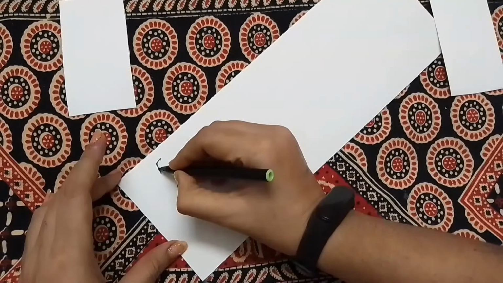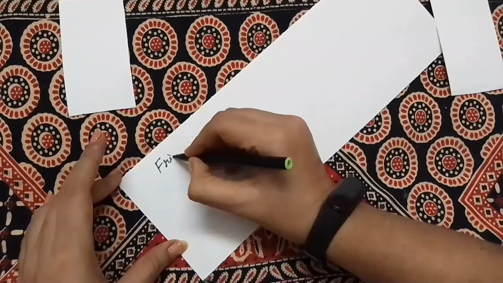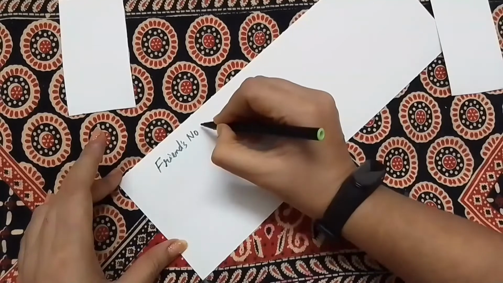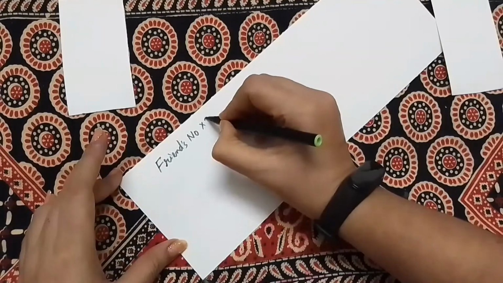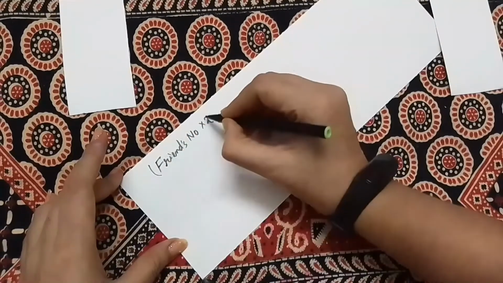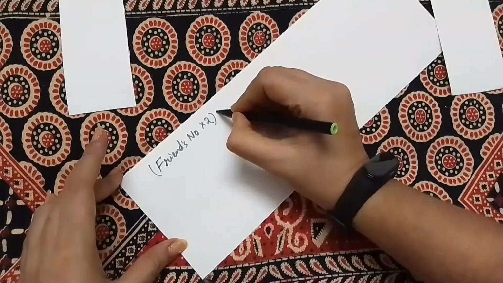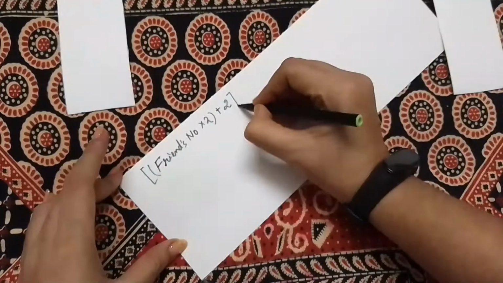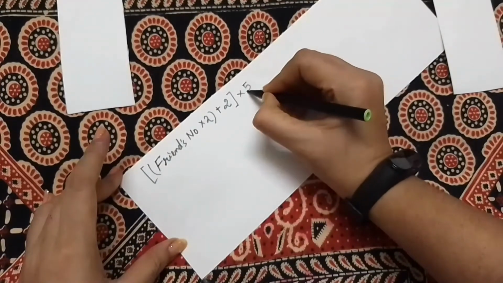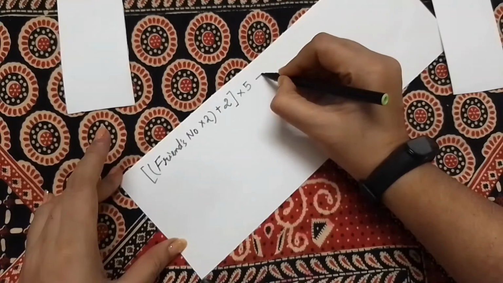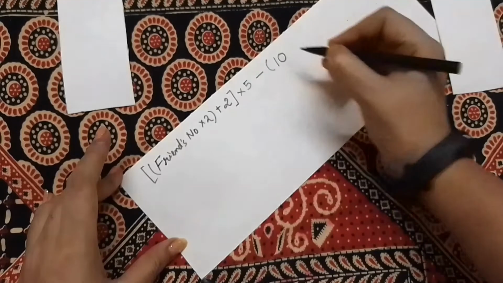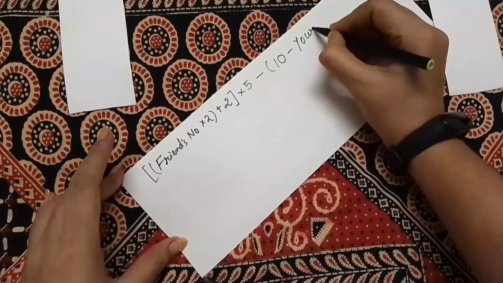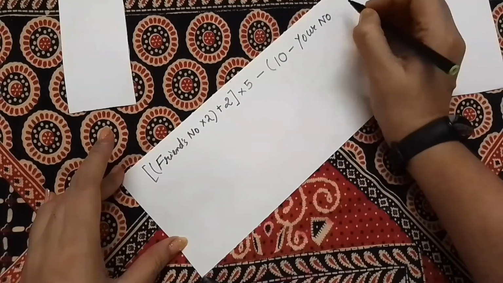Now tell your friend that you know a magical formula. If you use these two numbers in this formula, the answer will be the combination of these two numbers only. The formula will be just like this formula I am writing here. Your friend will definitely be surprised to see this new type of formula, but it is actually a tricky formula. You just put your number and your friend's number in this formula and see what happens.